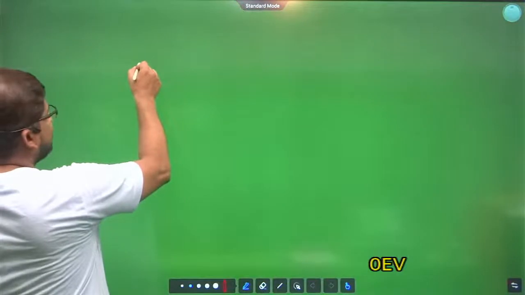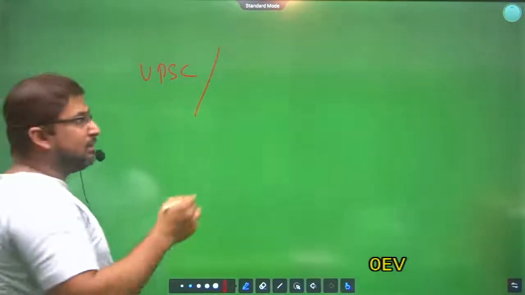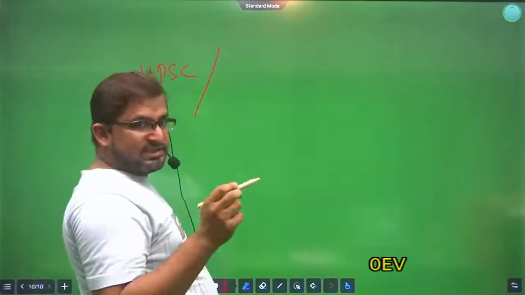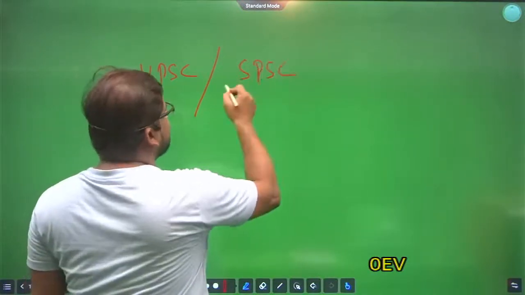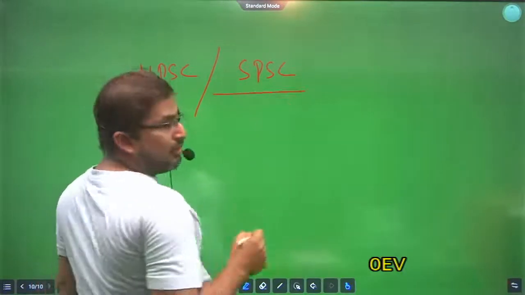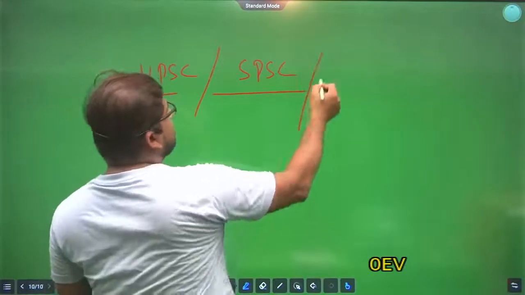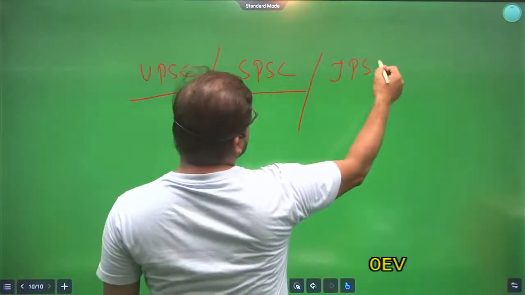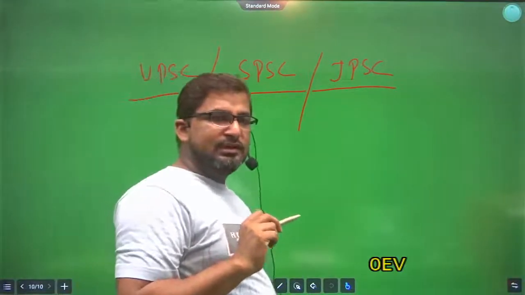So tomorrow we will be covering Union Public Service Commission. Clear? And you have to self-study about the State Public Service Commission. I will teach only important points which are confusing. And then we will also be covering Joint Public Service Commission. Let me clear one thing here.